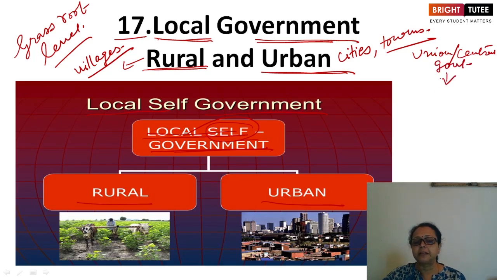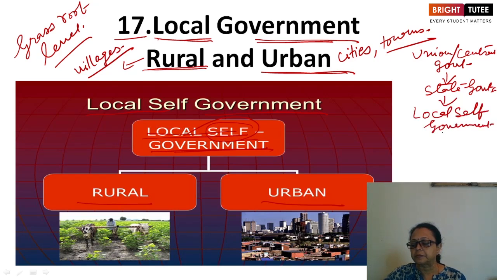Then we have the governments at the states, the state governments. Then we have the local self-government. So this is the setup of our country. This way, the government has been constituted in our country.